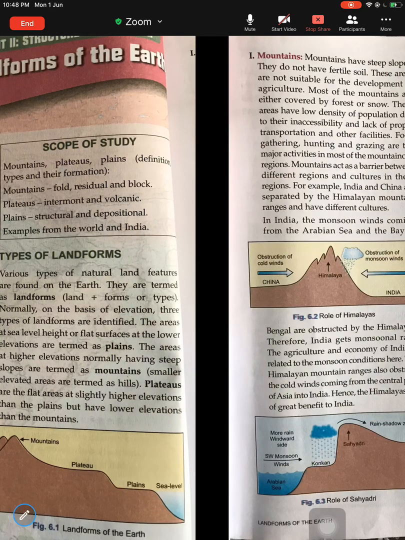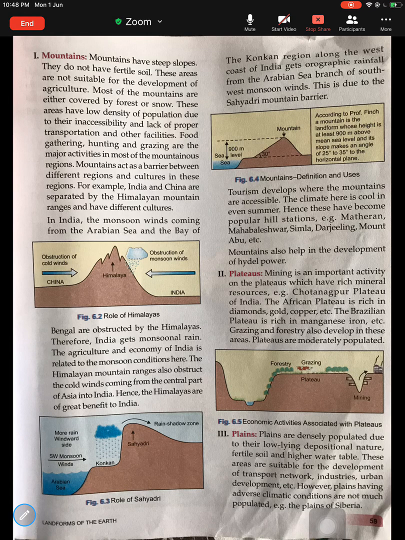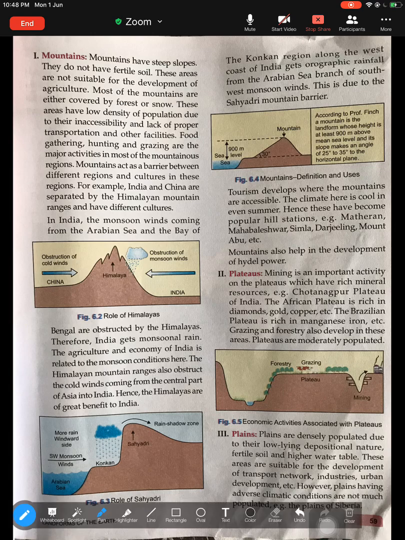Now, moving to the next, let's have a look at the various features associated with each landform, that is the mountain. So let's begin with mountain. Now, what are mountains? Mountains have steep slopes. Always try to associate mountain with steep slope. Because they have steep slope, they are more prone to soil erosion. That's why you will notice that they do not have fertile soil and are not suitable for the development of agriculture. So that is the first feature of mountain: steep slope, more prone to soil erosion, and that is why they are not suitable for agriculture.